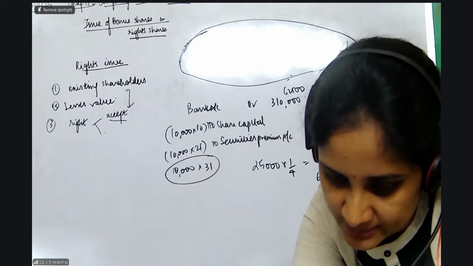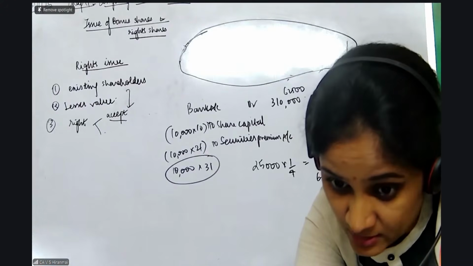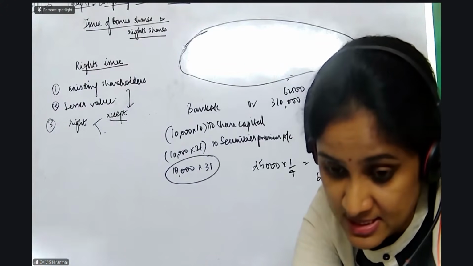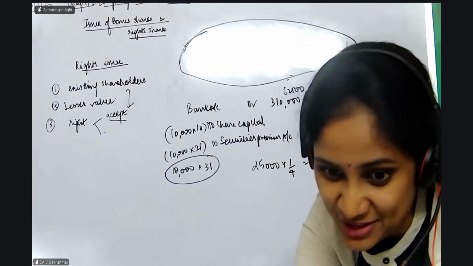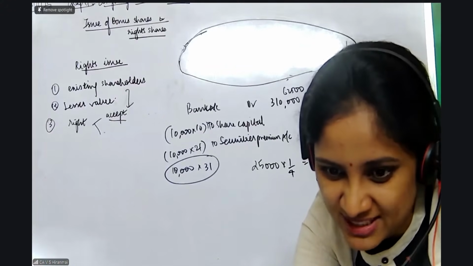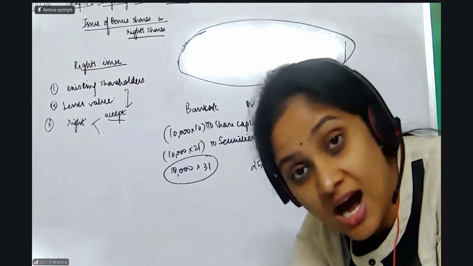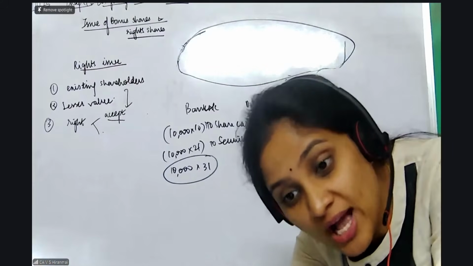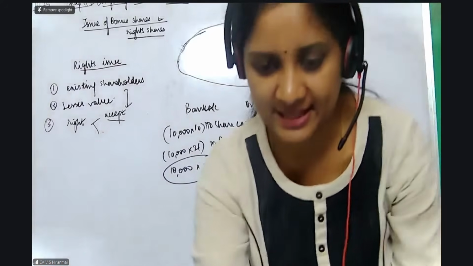The illustration numbers. Practical question number 6. This sixth one is quite important because in the exam they can ask you this kind of a question. What is this kind of a question? First, you have a bonus shares. After bonus shares, you have the rights issue also being made. So what I have to do in that case?